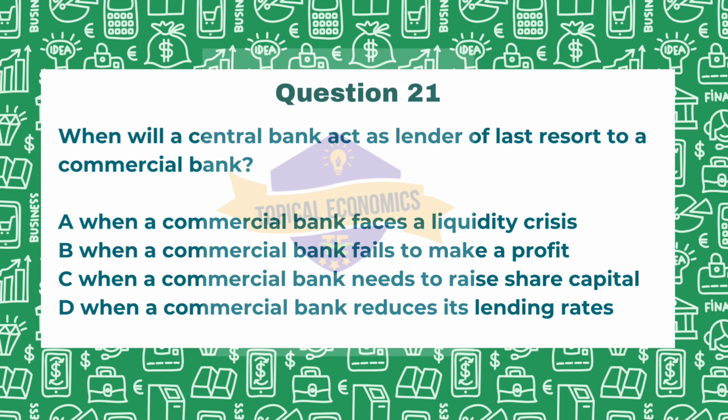Option C, when a commercial bank needs to raise share capital. Again, central banks do not provide funding for capital raising. This is usually done through equity markets or other financial instruments. Lastly, option D, when a commercial bank reduces its lending rates. Again, changes in lending rates do not prompt central bank intervention as a lender of last resort. So the correct answer for this question is option A.